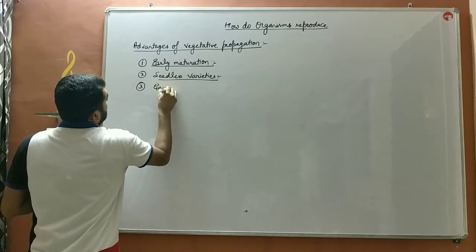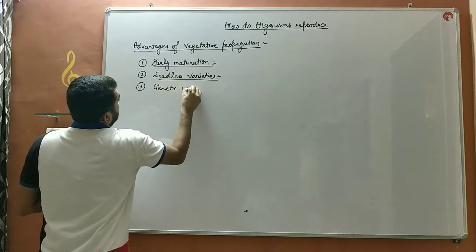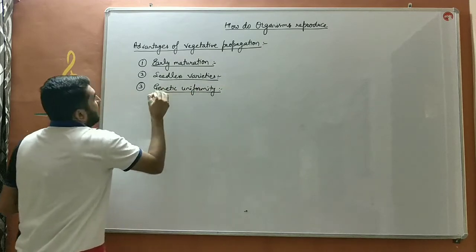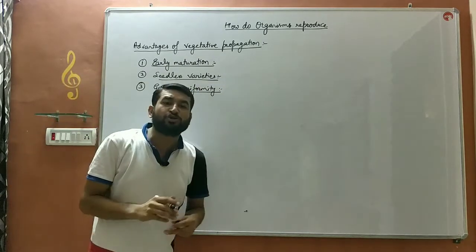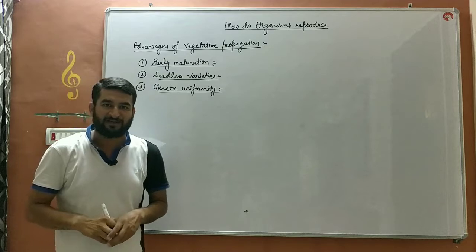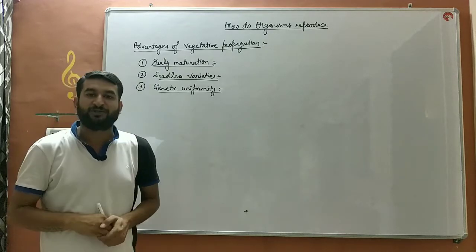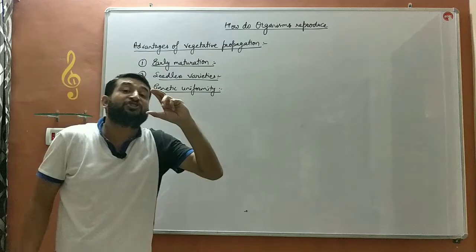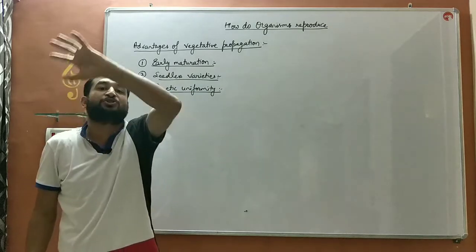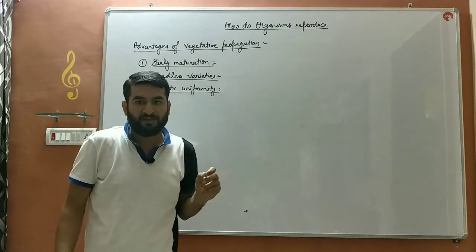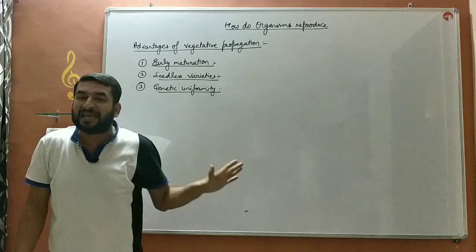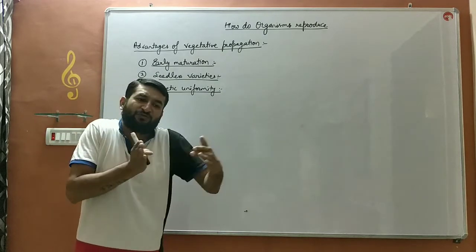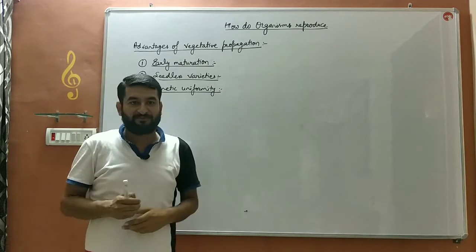Next, genetic uniformity. As clones are produced in the asexual method or in vegetative propagation, genetic uniformity, the uniqueness of the gene complex, is maintained. The total genes will remain the same throughout the production of the species. So genetic uniformity is maintained.